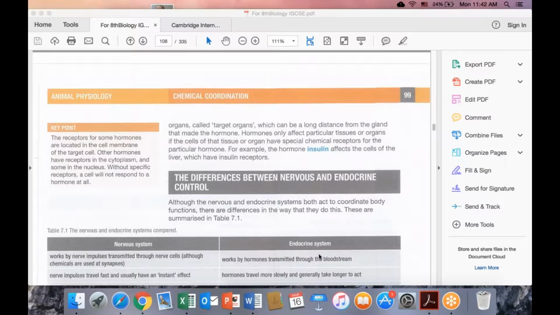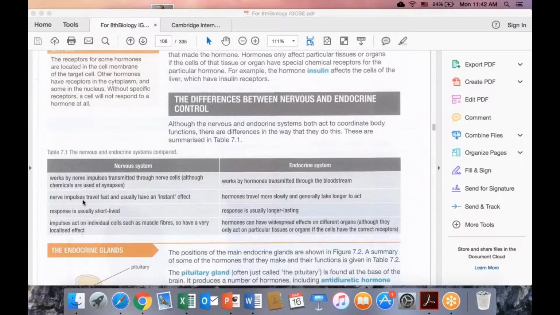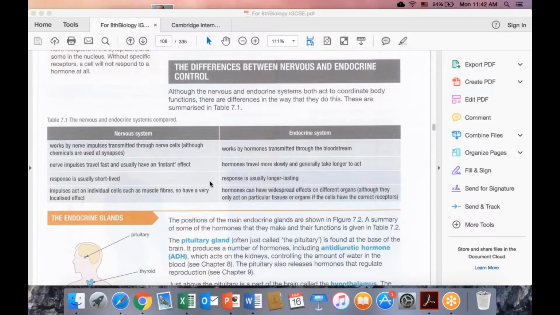But in the endocrine system, we have hormones instead of nerves. The nervous system has an instant effect, but the endocrine system has a slower effect. The nervous system response goes away, or we can avoid this response, in a short time, but the response of the endocrine system takes longer. The response is usually longer lasting. Also, impulses act on individual cells such as muscle fibers, so they have a very localized effect.